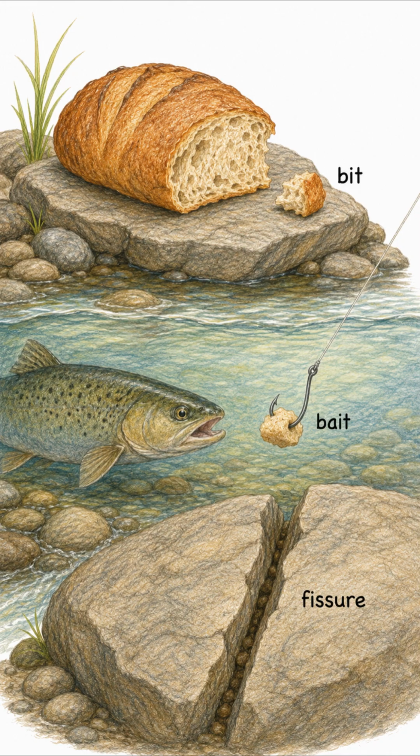Bait is food placed where a fish or another animal can find and bite it. A fissure is a long, narrow crack formed when rock, earth, or another surface splits apart. A fissure is not literally made by teeth, but its history is connected to the older idea of cutting and splitting. These words show different results or objects related to biting, breaking, and separating.